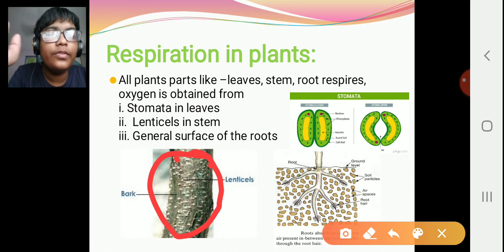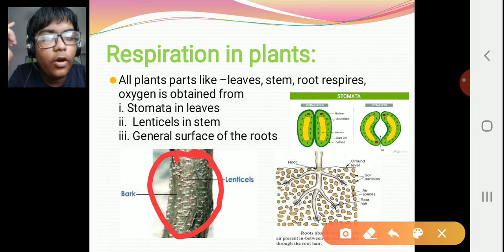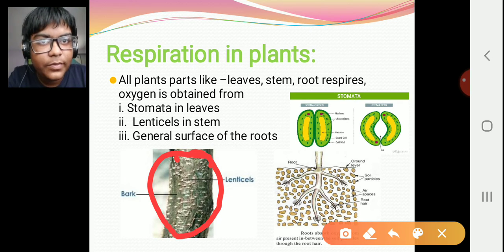In the roots, the general surface area of roots, we have already done in transport in plants, root hairs, porous, semi-porous, and all that. So from the general surface area of the root, water goes in.